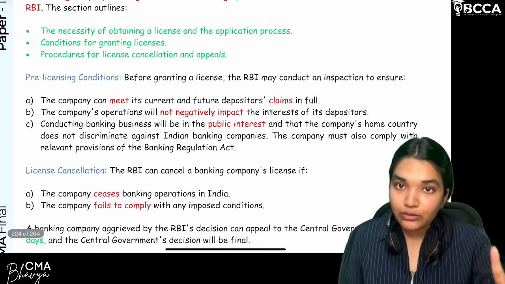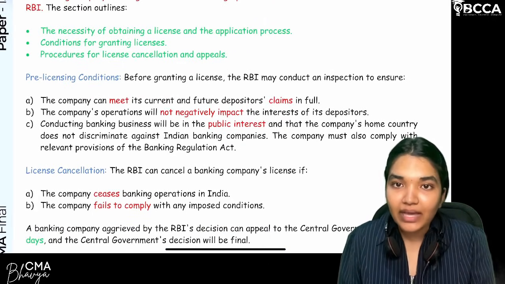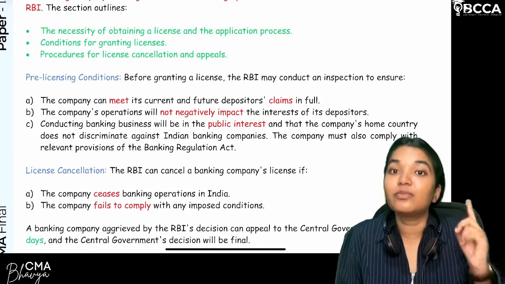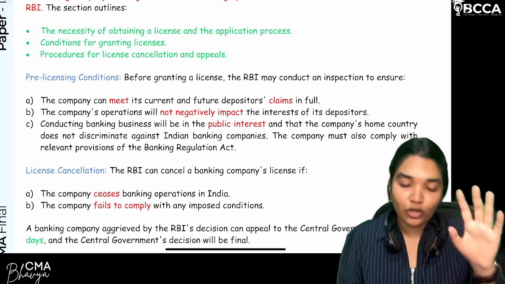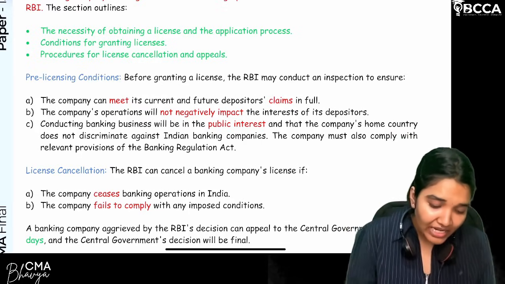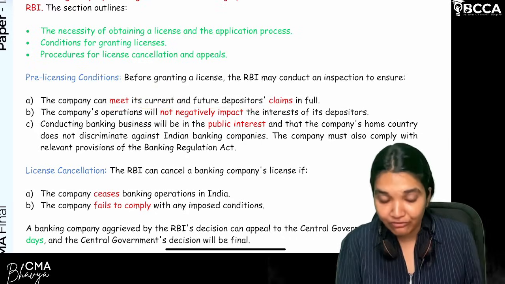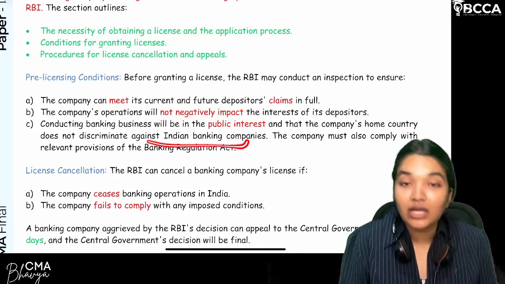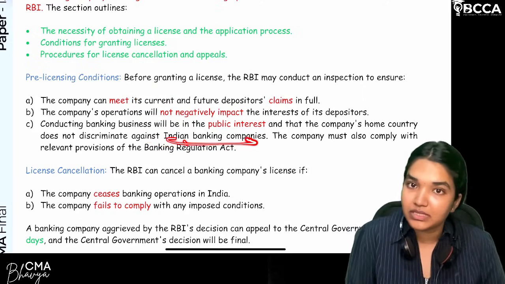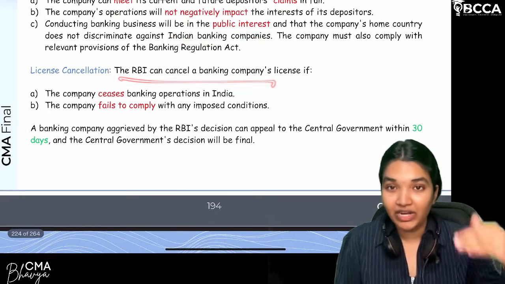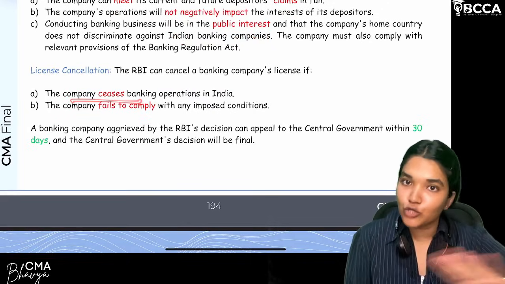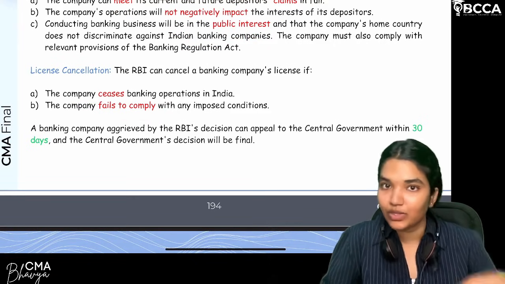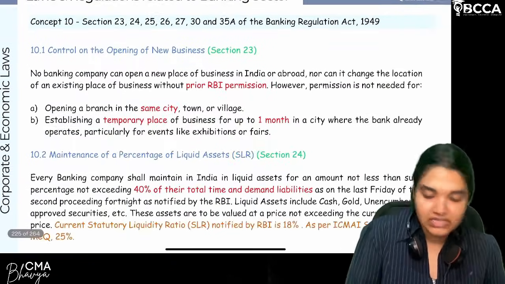Clear? So Section 22 specifies that if you want to operate as a banking company, you need to get the license from the RBI. RBI will inspect a few things before it grants the license. One of the conditions is to ensure it meets current and future depositors' claims in full, and next, not negatively impacting the interest of the depositors, and not discriminating against Indian banking business. Are we clear? Next, it will cancel the license when you cease banking operations in India, or fail to comply with any imposed conditions. You can appeal that to the central government within 30 days. Are we clear?